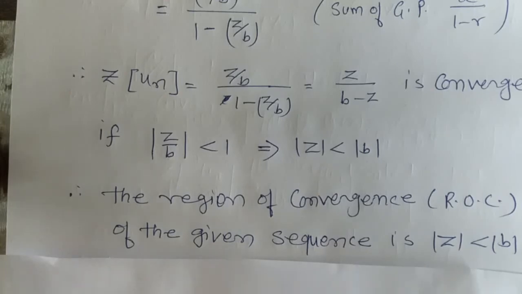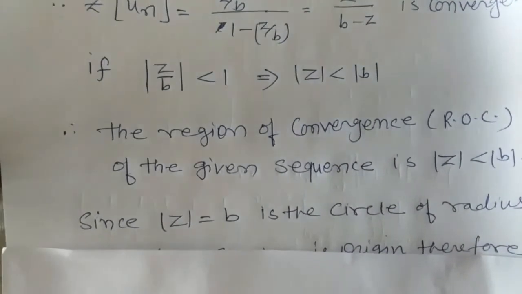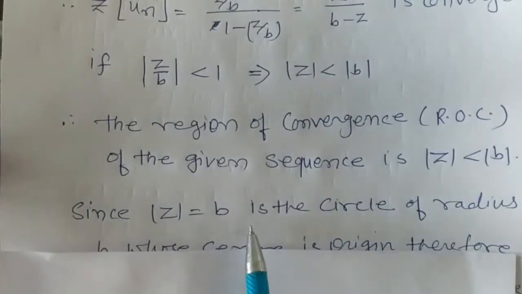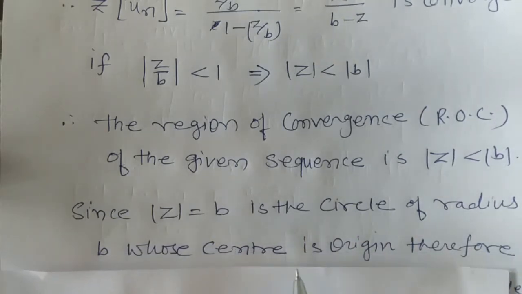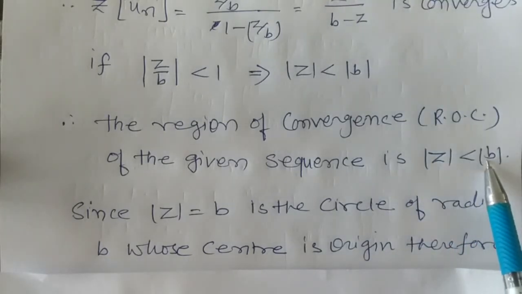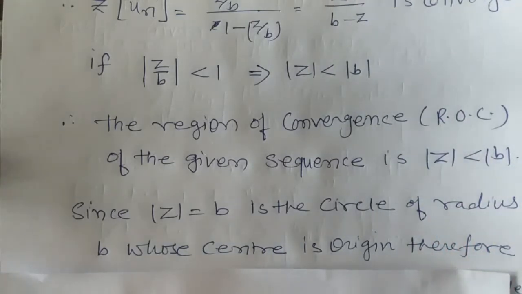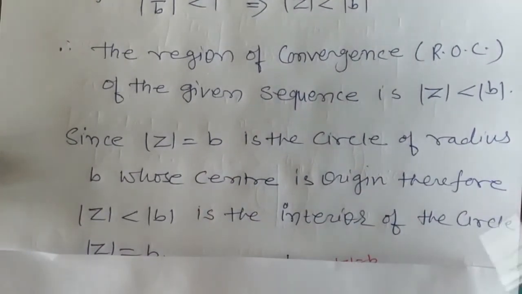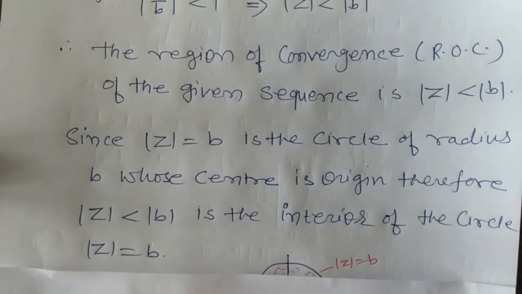What is this region? As we know, mod z equal to b is the circle of radius b whose center is the origin. Therefore, mod z less than mod b represents the interior of the circle mod z equal to b.